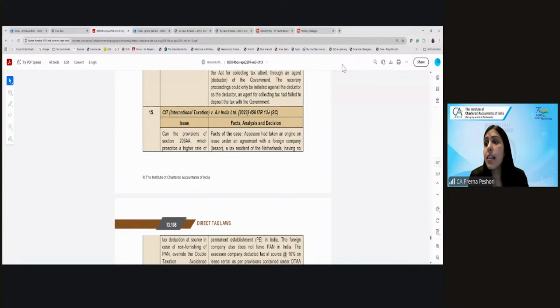So that's what they are saying, that the recovery proceedings should be initiated against the deductor to collect the tax from him because he has been taking and sitting on that amount.